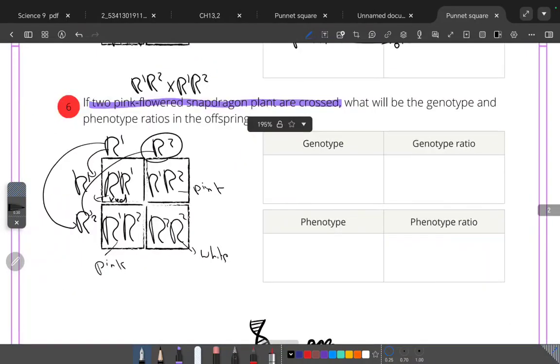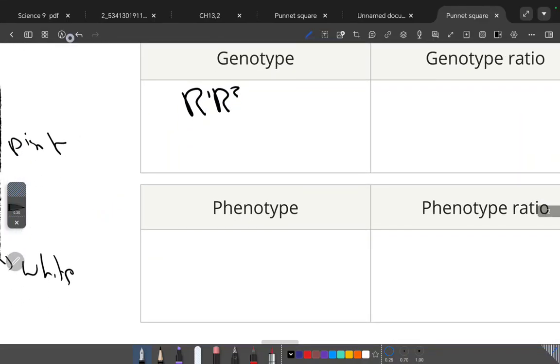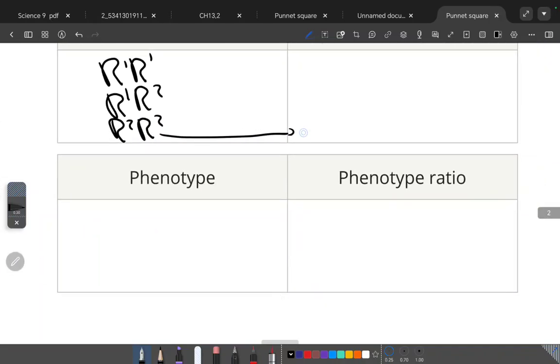Genotypes, if you look at the genotypes, we have R1, R1, we also have R1, R2, and also R2, R2. R2 is white, but we don't talk about the pink and the color.